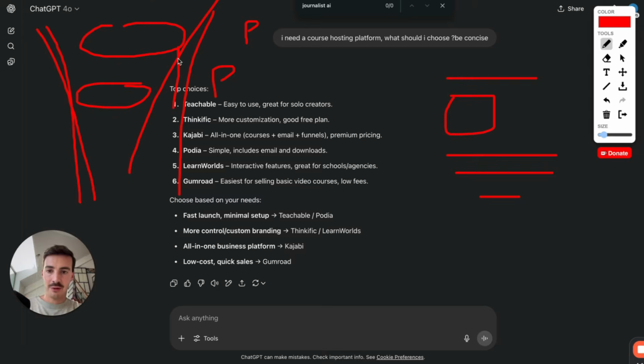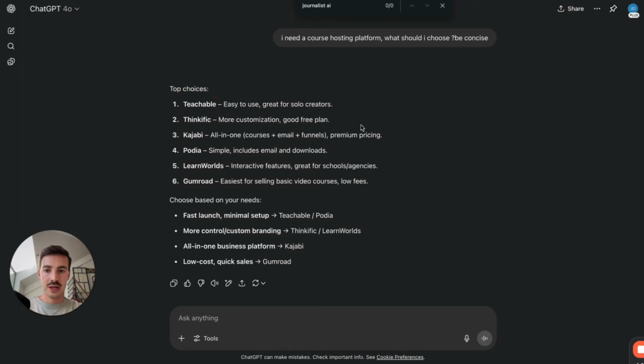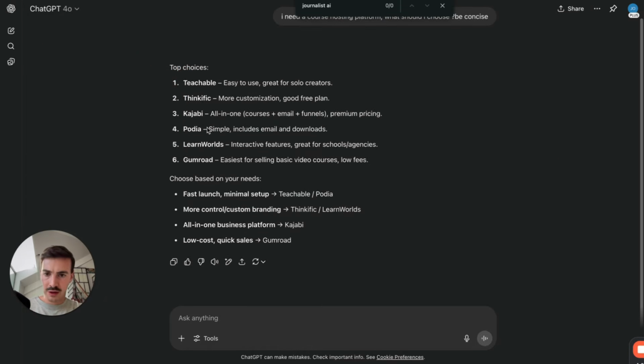Here, it's a back and forth conversation. And the more you prompt it, the more refined the search gets until you find whatever you want to buy, service or product. This is what it is. Okay, this is a couple, okay, I'm thinking Teachable, okay.